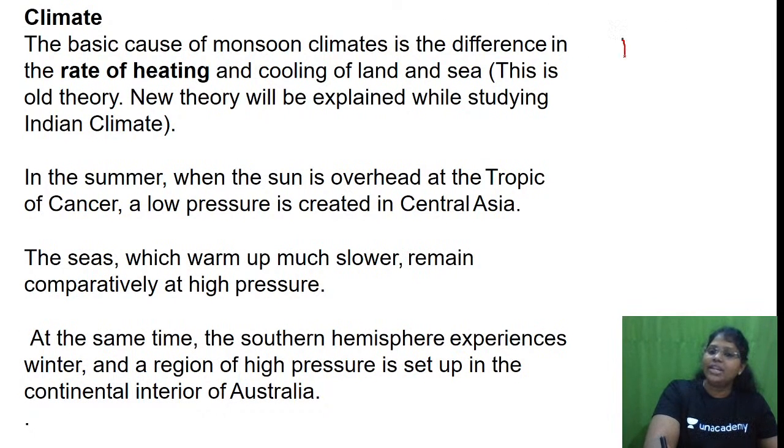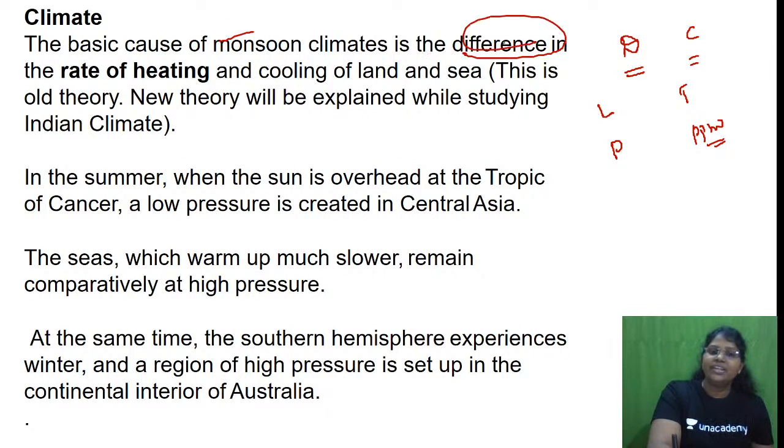So in our code, D is over. This D is completely over, L and P. Next is C. What is C? Temperature and precipitation. Is this fine? Fine. The basic cause of the monsoon climate is the difference in rate of heating and cooling of land and sea. So what is the prime reason, ma'am? Please let me know. Which is the prime reason responsible for differential heating and cooling of the land?